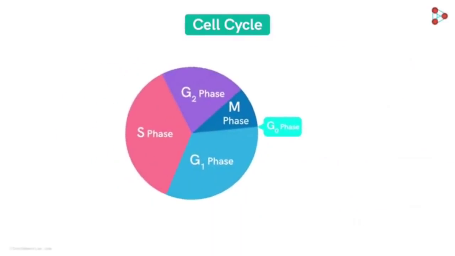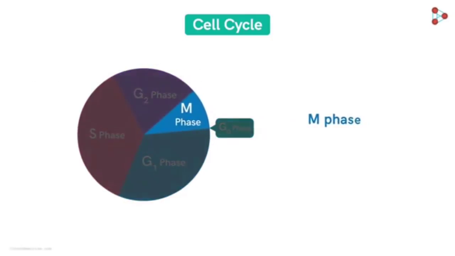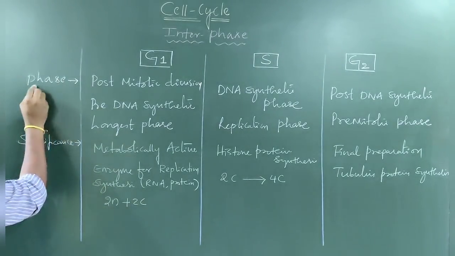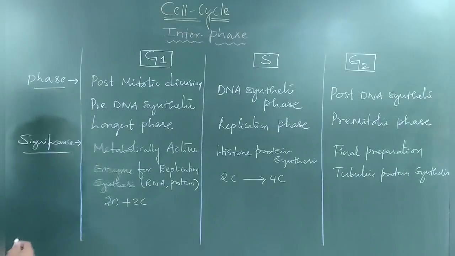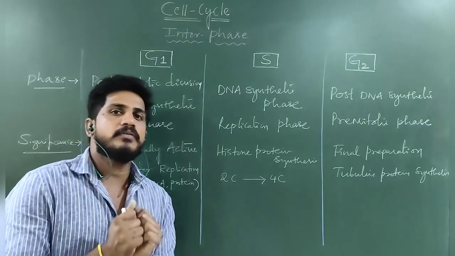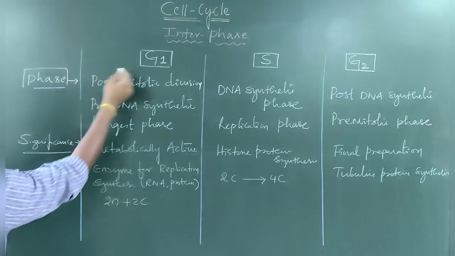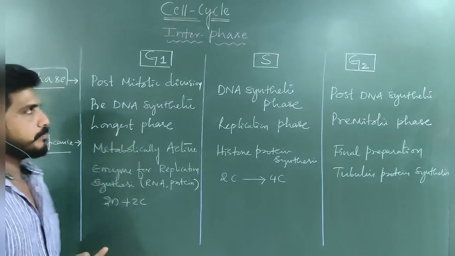Now that we've had a look at all the important phases in the interphase, let's have a look at the next important part of the cell cycle, that is the M phase. This could be mitosis or meiosis depending upon the type of cells. To our surprise, even this M phase shows different stages. If we compare certain things like phase and significance and their occurrence, in between the G1, S and G2, we will have some important points. Let us synchronize them.